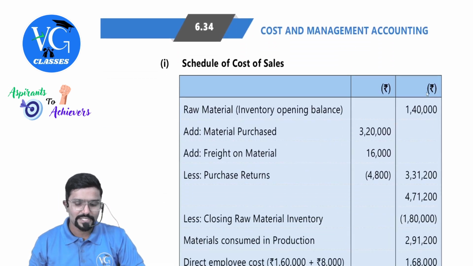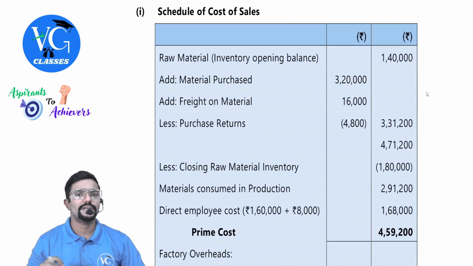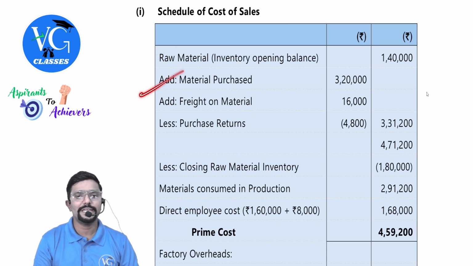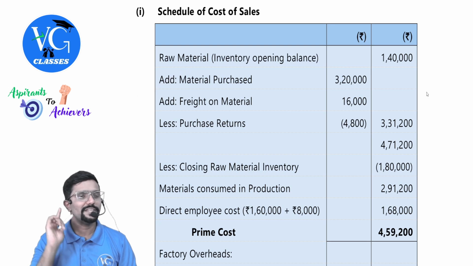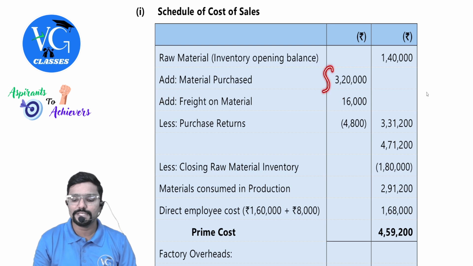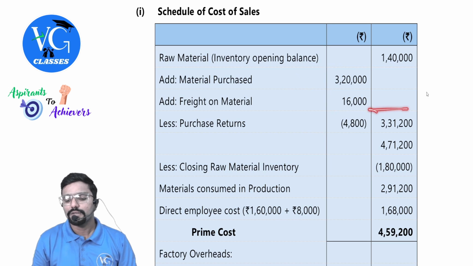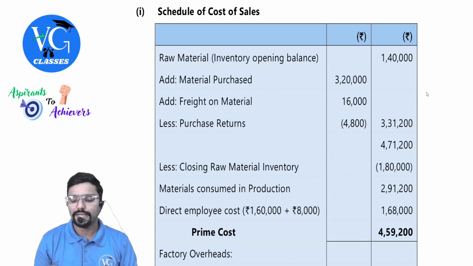Okay, let us start with the schedule first. Schedule. Raw material, opening stock, 1,40,000. Material purchased during the period, 320, given in the trial balance. Freight, 16,000. Both of these are on the debit side. Then on the credit side, returns is there. Can you adjust it here? Yes, you have to adjust. 4,800. What is the raw material consumed? 3,31,200. Better draw a line there.